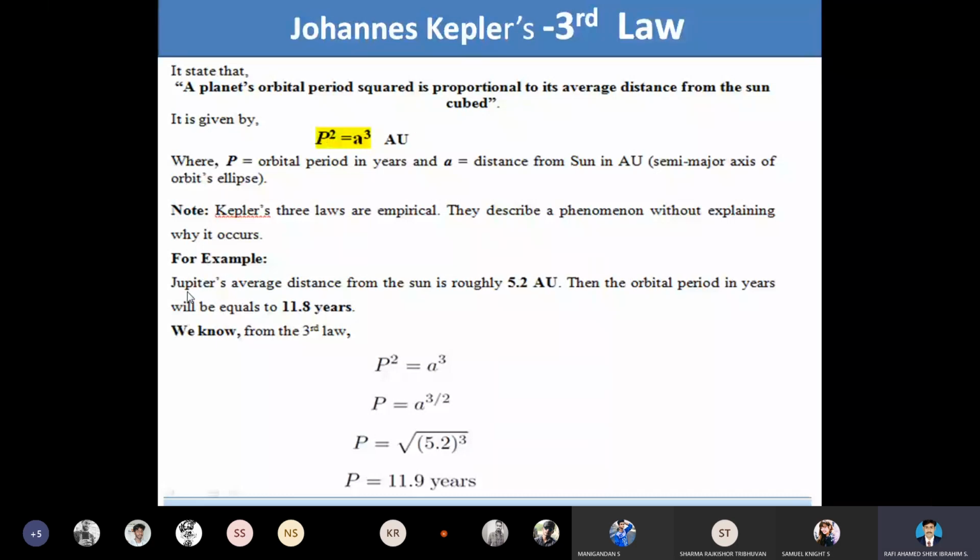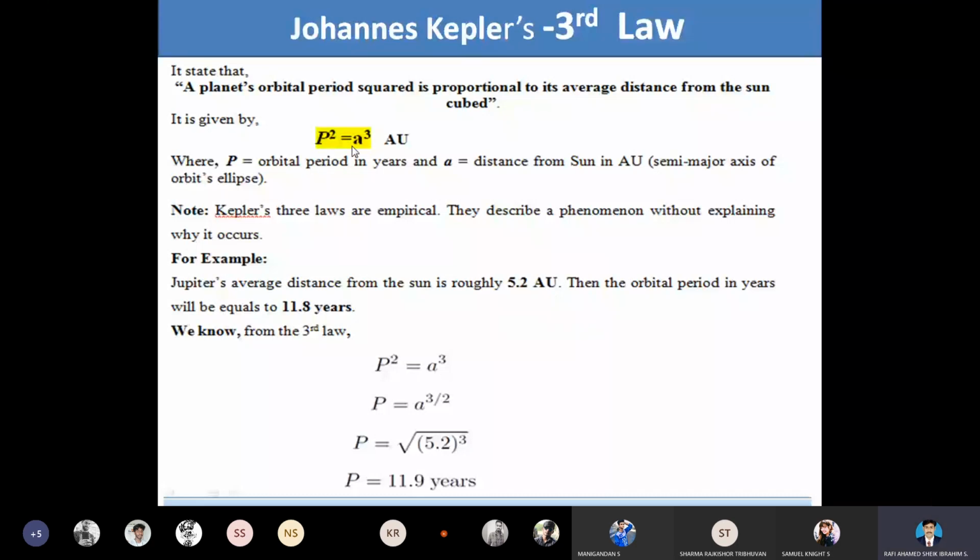We say that Jupiter's average distance from the Sun is roughly 5.2 AU. Then the orbital period in years will be equal to 11.8 years. How is it possible? To get this value, let us substitute the data 5.2 AU in the obtained formula.